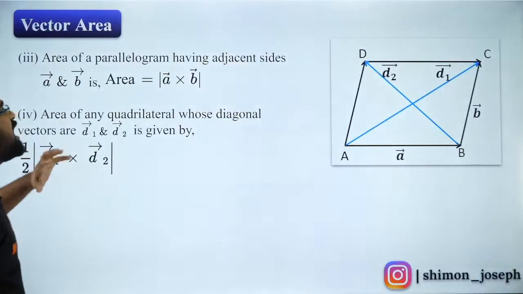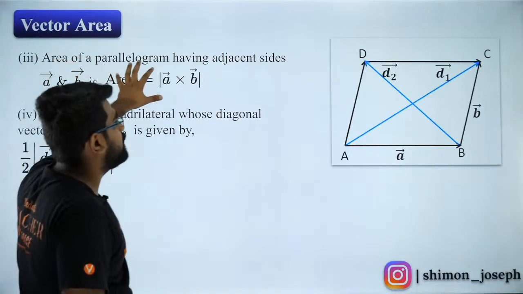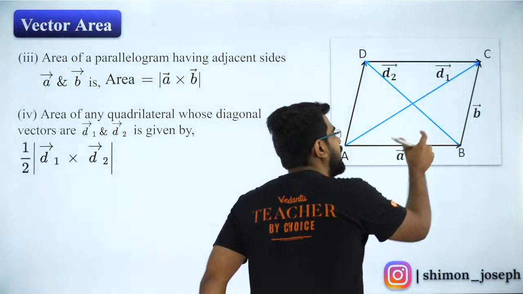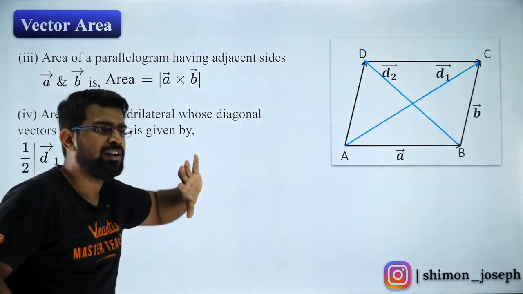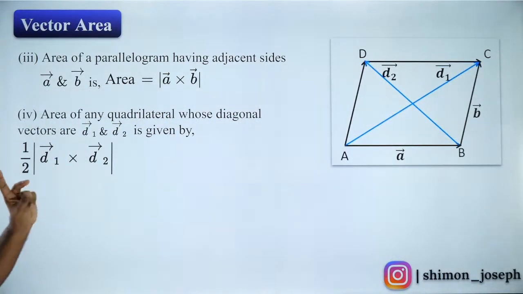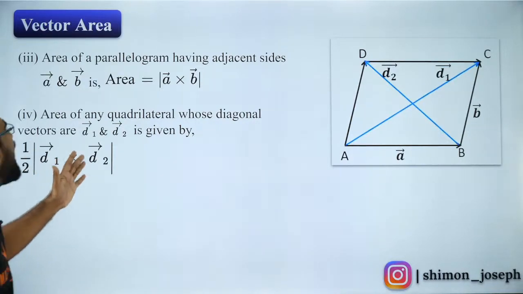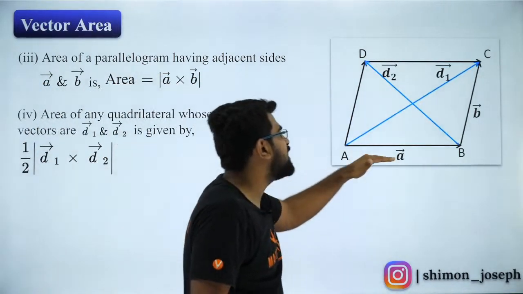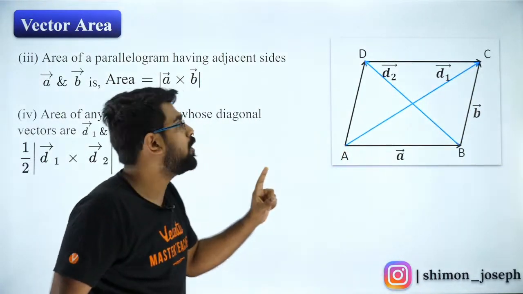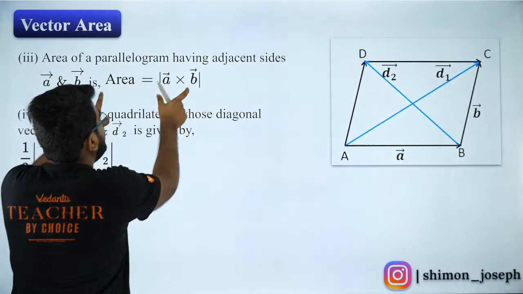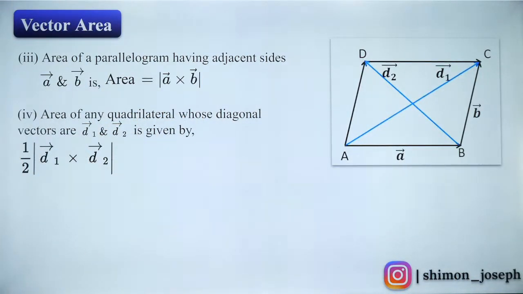Now, what is the other formula that you are supposed to know? Area of a parallelogram whose adjacent sides are given by A and B is nothing but modulus of A cross B. These are all direct formulas. Just note it down quickly and then we will move forward. So if you have a parallelogram whose adjacent sides are given by A vector and B vector, then the area of that parallelogram will be modulus of A cross B. Are you all cool with it?